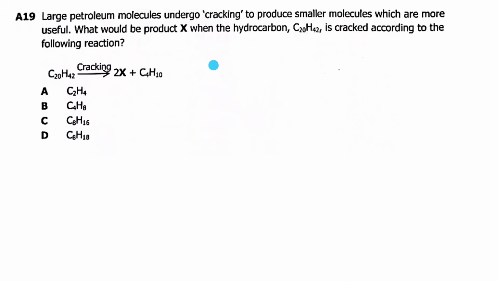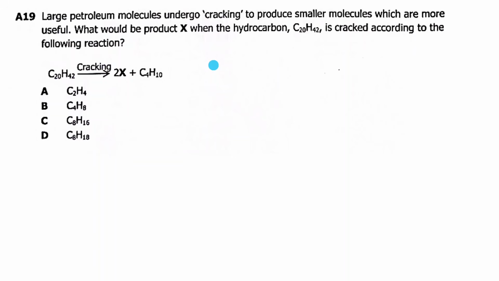Now, in such a situation, in developed countries with developed technology, diesel can also be converted to petrol. So that is the concept under cracking.